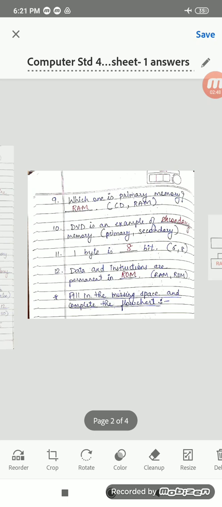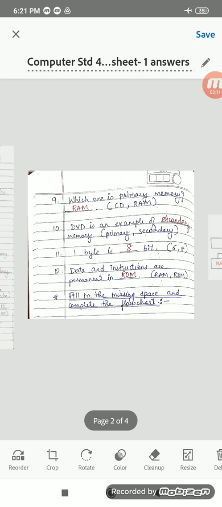DVD is an example of dash memory. Primary or secondary? It is the example of secondary memory, right? Because it stores the data permanently unless and until you delete it. Next, 1 byte is 8 bits. I hope you all have written correct answers, right children?